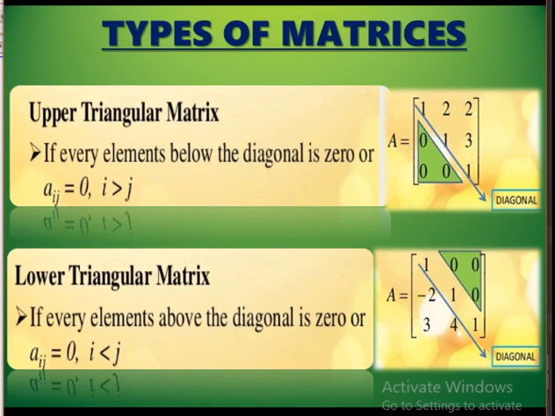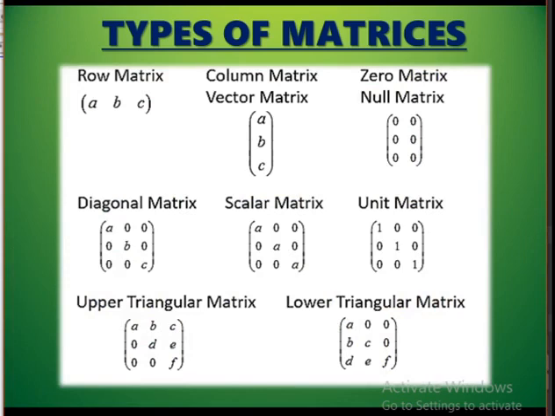Remember, it will be just opposite. Upper means the lower part of the leading diagonal will have 0 elements. Similarly, for a lower triangular matrix, it is the opposite: the upper part of the leading diagonal will have 0 elements. So you have to remember it very carefully.